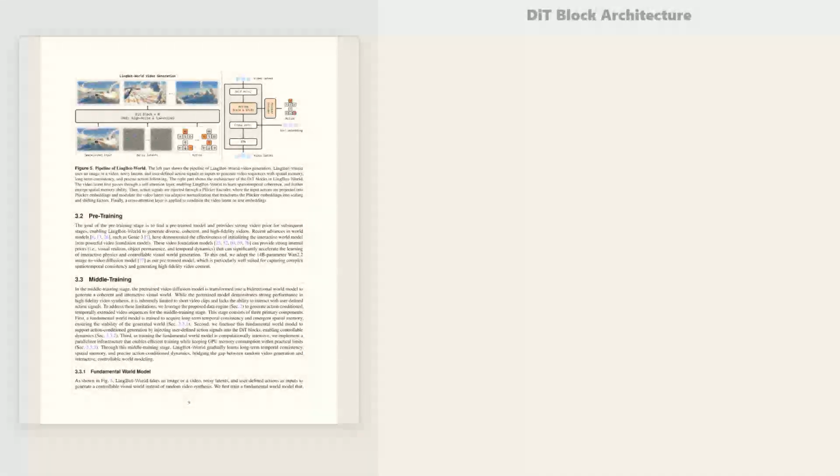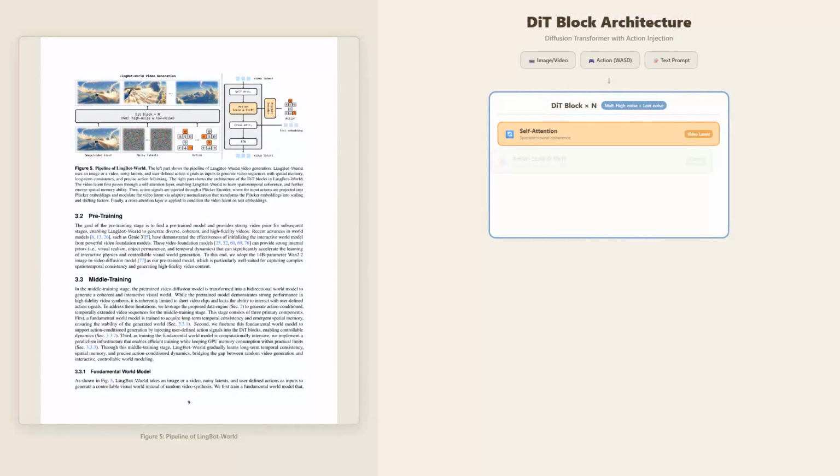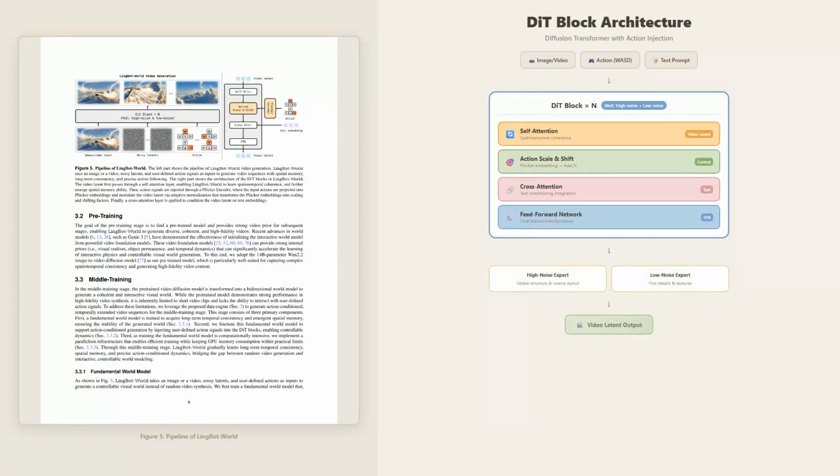Now let's look at the core architecture, the diffusion transformer, or DiT blocks, that power LingBot-World. The model processes three types of input simultaneously: the current image or video context, action signals from user controls, and text prompts for semantic guidance. Inside each DiT block, information flows through four main layers.